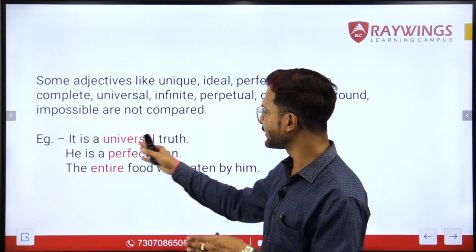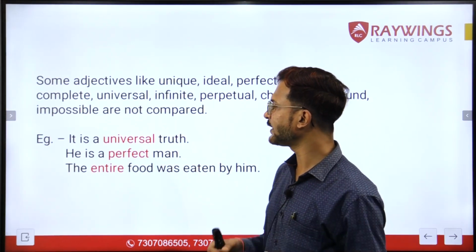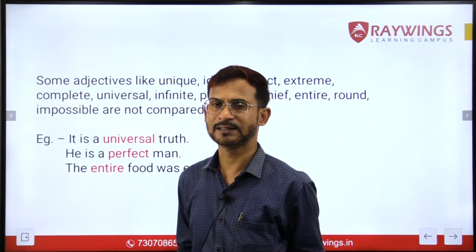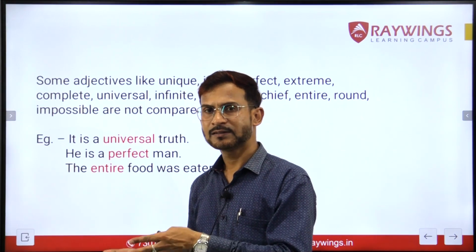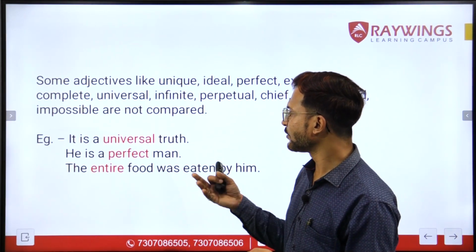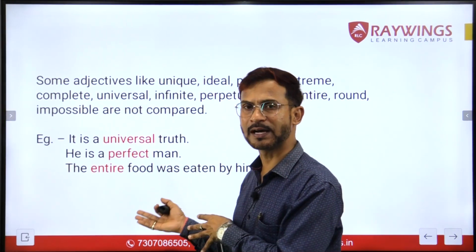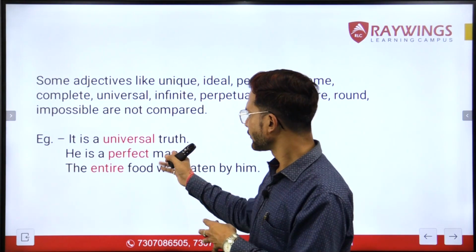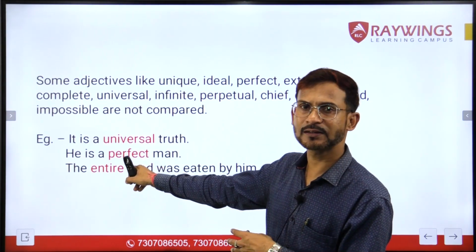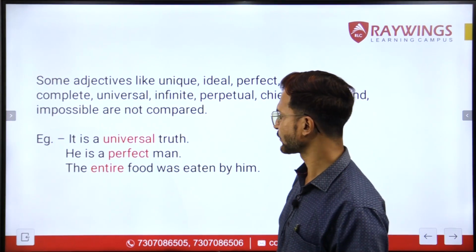The next one says, he is a perfect man. So we cannot say he is a more perfect man than him or than somebody else, or we cannot say that he is the most perfect man, right? So there is no comparative degree of this adjective perfect.